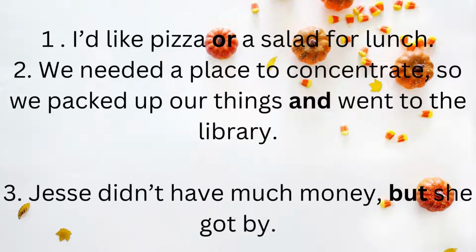The first one is I would like pizza or salad for lunch. Second, we needed a place to concentrate, so we packed up our things and went to the library. The third is Jessie did not have much money, but she got by. In these three sentences, or, so, and but are the coordinating conjunctions.